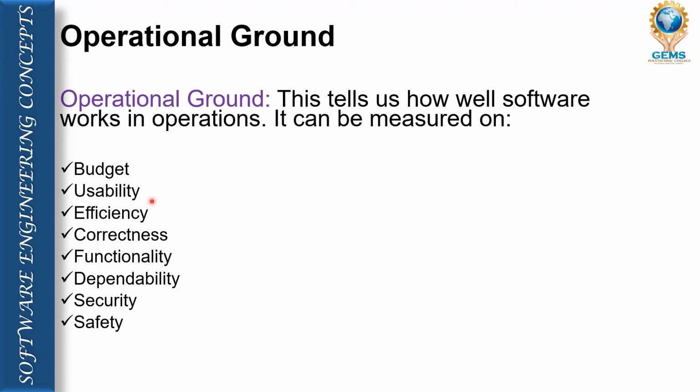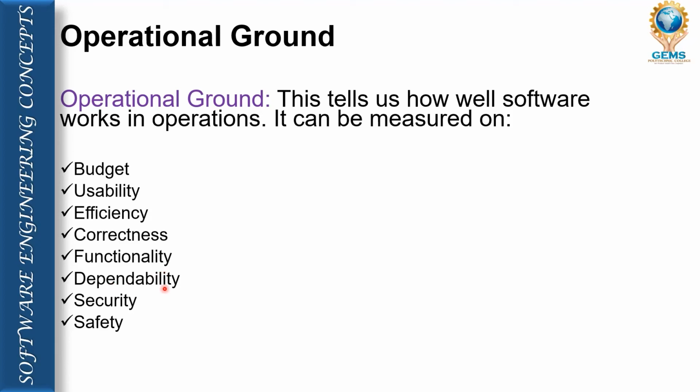Next, efficiency, whether our software can work within minimum resources. Efficiency talks about time and resource. Correctness, that means our software is able to produce the correct result. Functionality talks about the functions or features of the software.